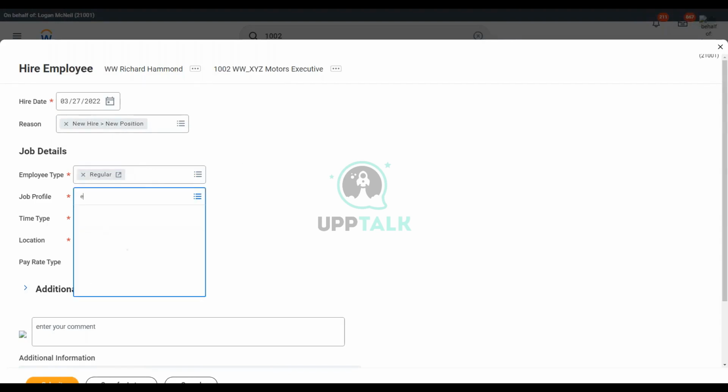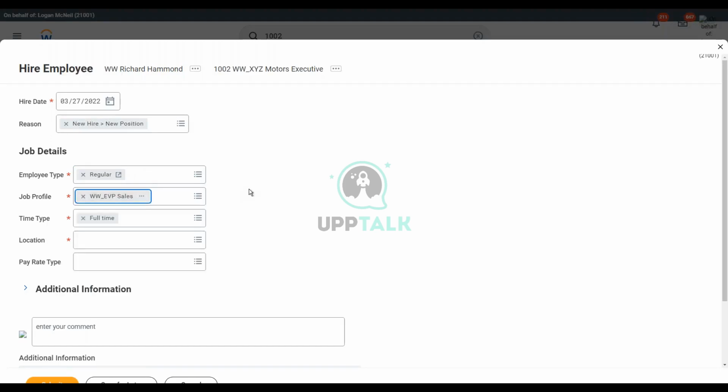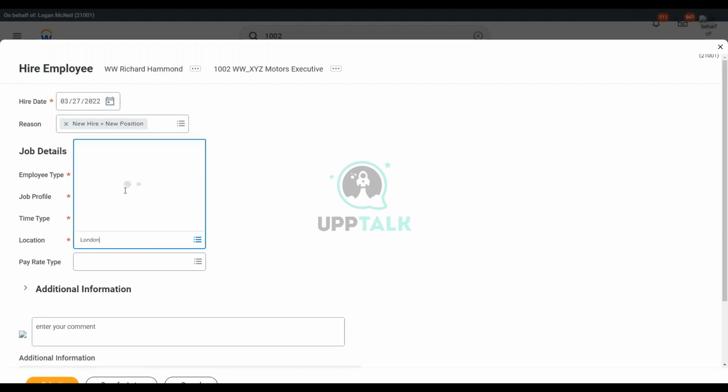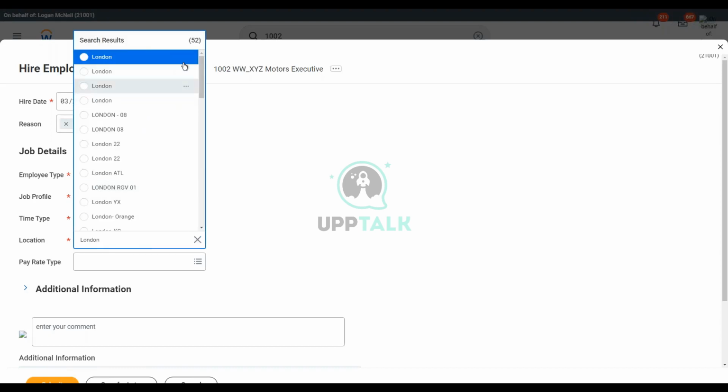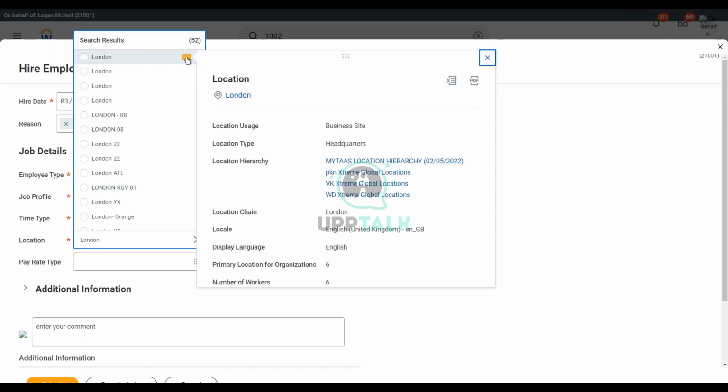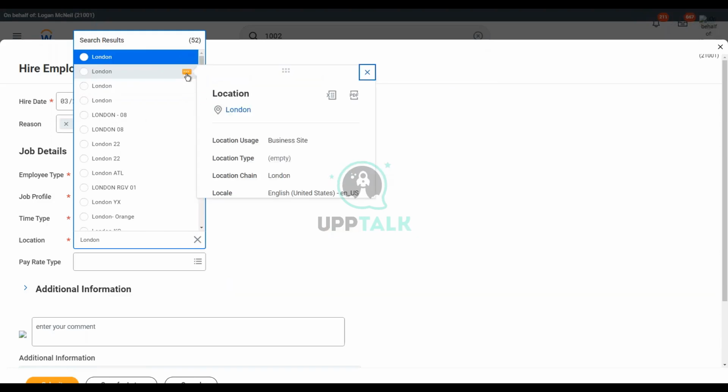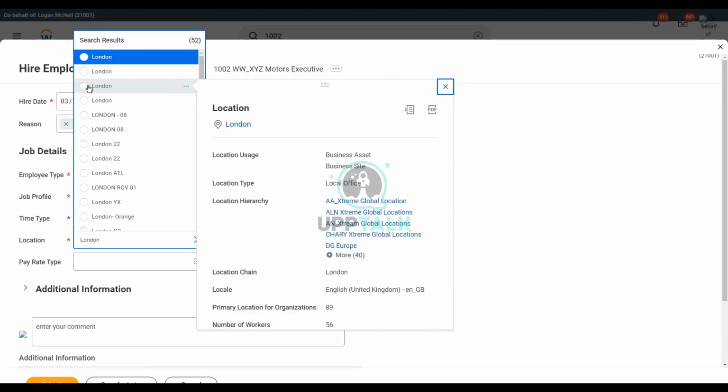Okay, so job profile is EDP Sales. That's the one we have been using so far. And the location. Let's use the location as London. Alright, now, hundreds of Londons. Let's try to choose the correct London. It has to be a business site. This looks to be the correct level. Okay, and that's it. Click Submit.